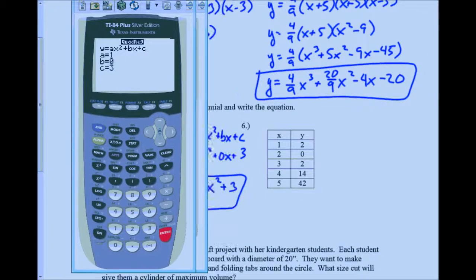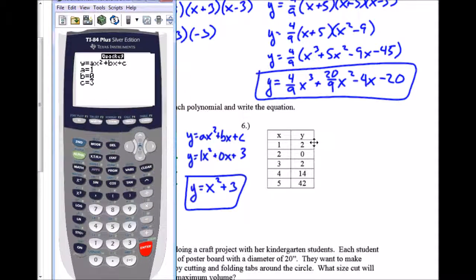I'm going to do the same thing essentially with the next one, if I can cover this guy up for a moment. Over here, I'm looking for those differences first. So from here to here, that's a negative 2 because it went down, and then a positive 2, and then a 12, and then what looks like a 28. So that difference didn't work, so I look at the second difference. From negative 2 to positive 2 is a 4. This would be a 10, and this would be a 16.